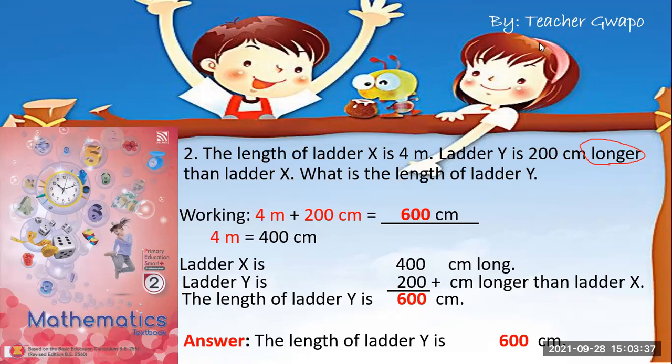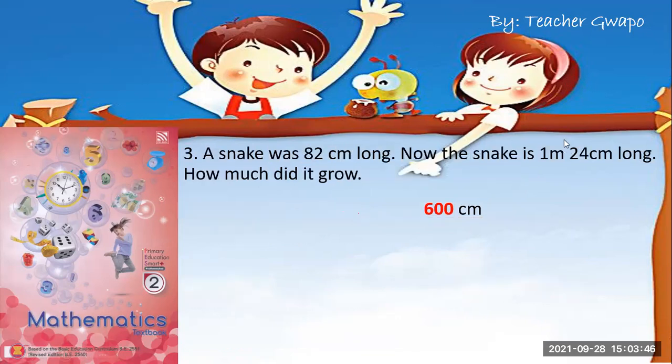If you are finished, let's answer number 3. The story here is about a snake. A snake was 82 cm long. Now the snake is 1 m and 24 cm long. How much did it grow, in cm?